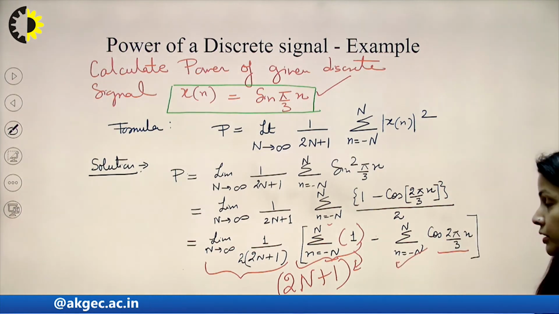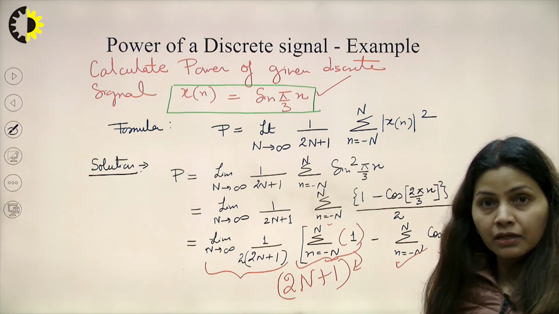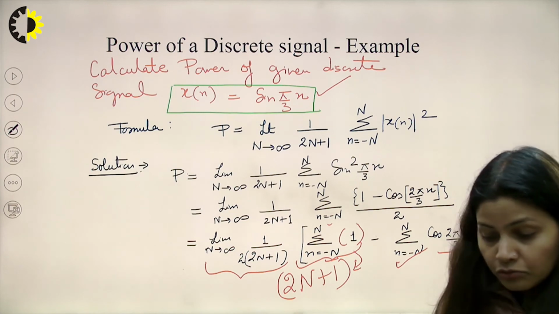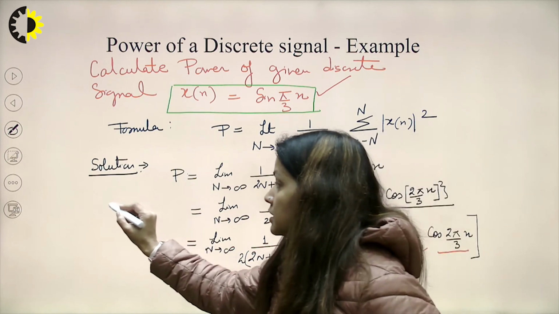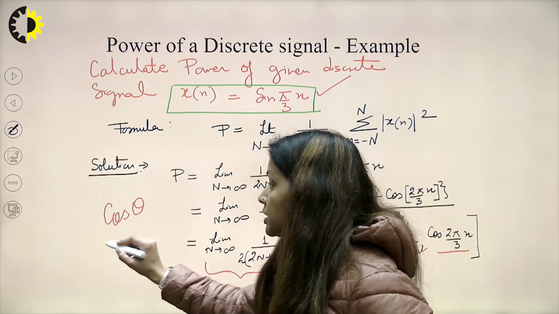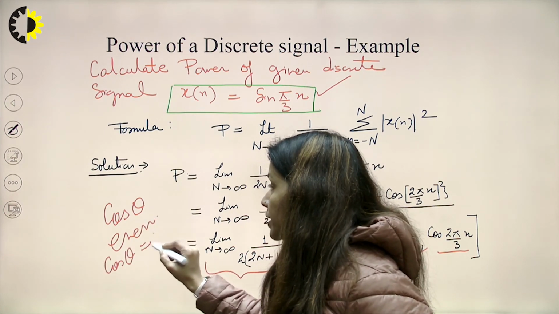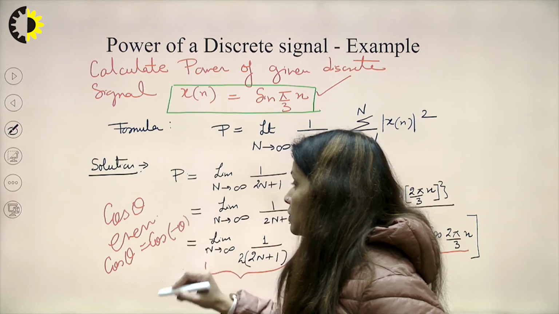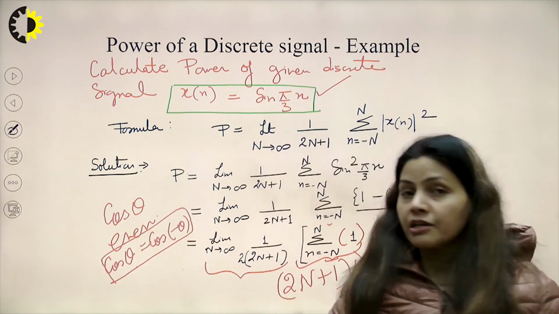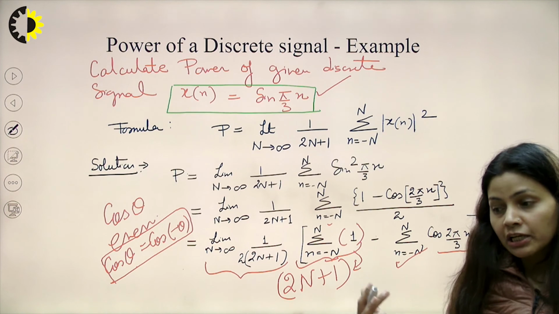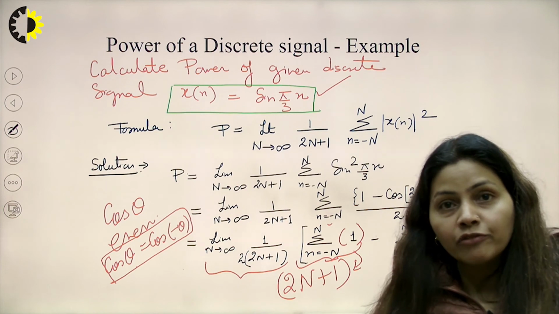Now, what about this summation, n equal to minus N to capital N of cos 2 pi n upon 3? How to calculate it? Coming to the properties of cos theta, I know that cos theta is an even function, always remember that. That means cos theta is equal to cos of minus theta, a simple rule. If it is an even function, then for the minus values and plus values, the value will get doubled.